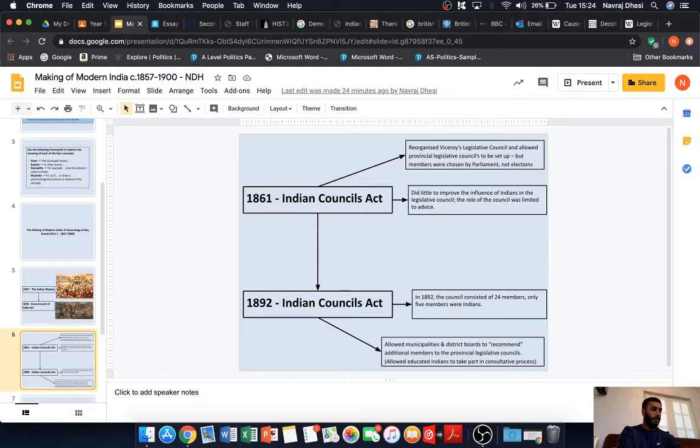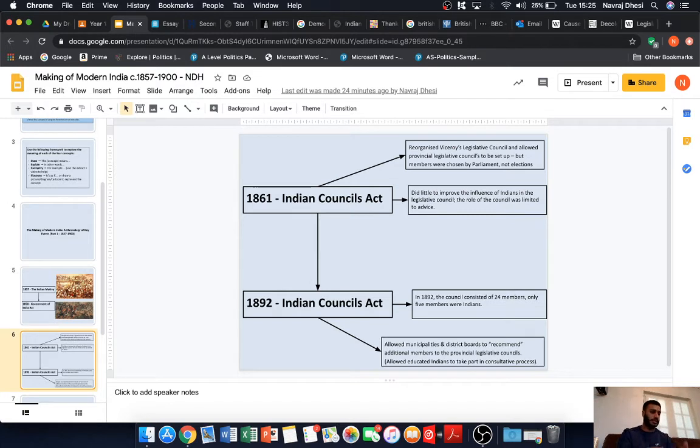One of the most important things to realize here is that it did incredibly little to improve the influence of Indians in the Legislative Council. The role of the council was limited to advice. What we need to remember about the Indian Councils Acts of 1861 and 1892 is that they were merely advisory councils. The Indian influence was incredibly small at this stage, and they were merely giving advice. Okay, in 1892 this was extended.